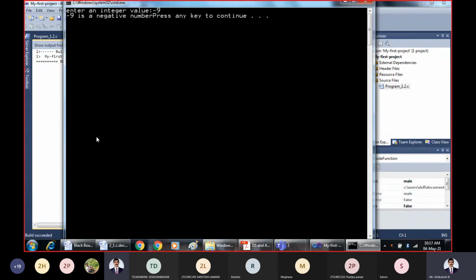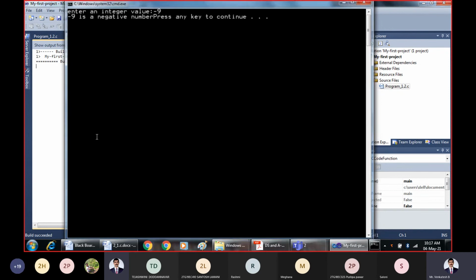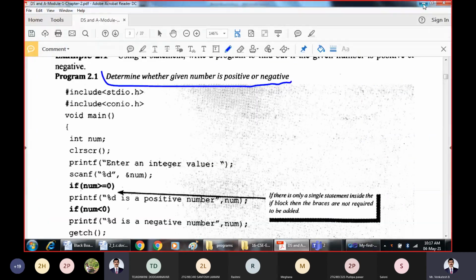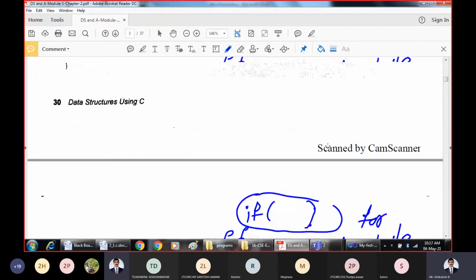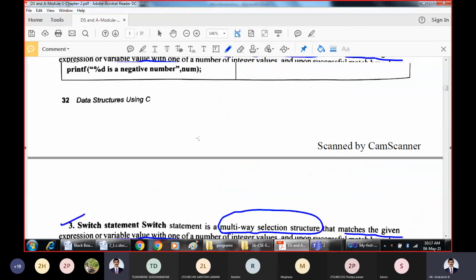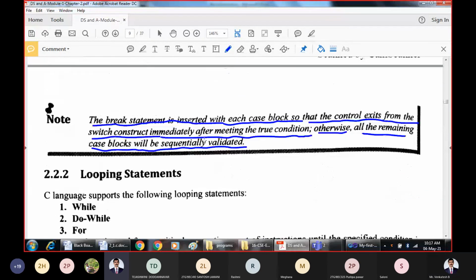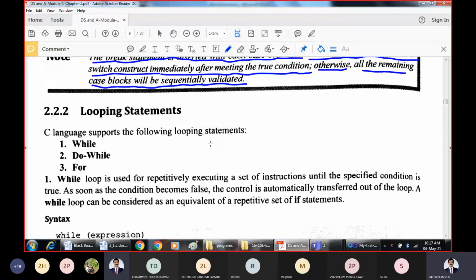Now see one more execution. I am giving an integer value -9. Minus 9 is a negative number. That is how the if else block will work. Right? So the remaining are self-explanatory. I'll go with the next part. That is, the control statements are over now.